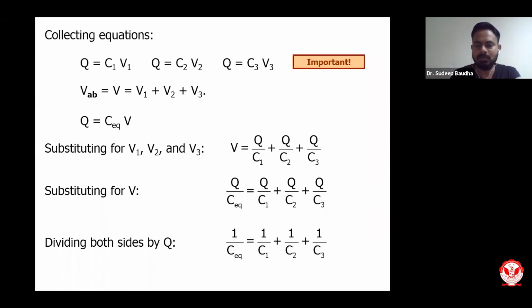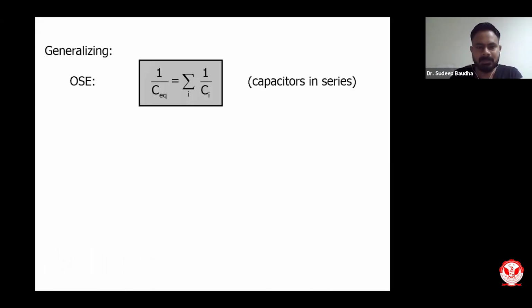So that is how you can calculate overall capacitance of capacitors which are connected in series. In an actual problem, please remember you have to invert the value of C equivalent. So this is how you can write it generalized. So 1 upon C equivalent will be equivalent to, if n number of capacitors are connected in series, the summation of 1 by C of all the capacitors.